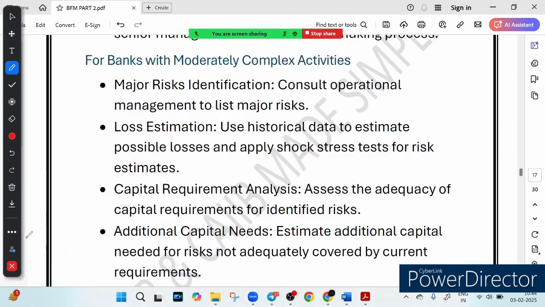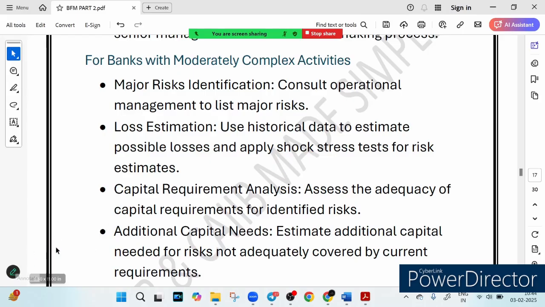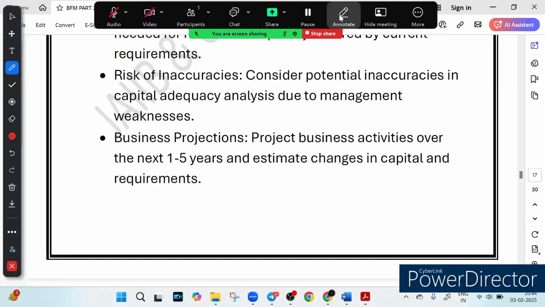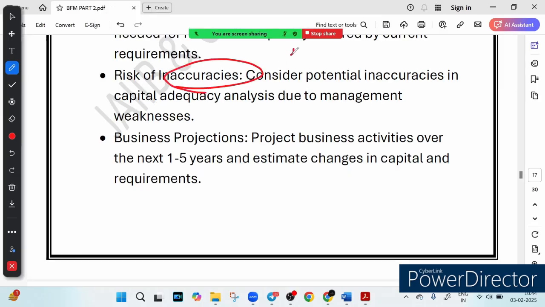Now let's move to the fifth step. We are dealing with medium risk, moderately complex activities banks. Now the next thing they do is to deal with the uncertainties, inaccuracies, or we can call it uncertainty. What it means is that the bank factors in inaccuracy caused by management error or miscalculation. Why? Because human error and unpredictable markets can impact risk models.